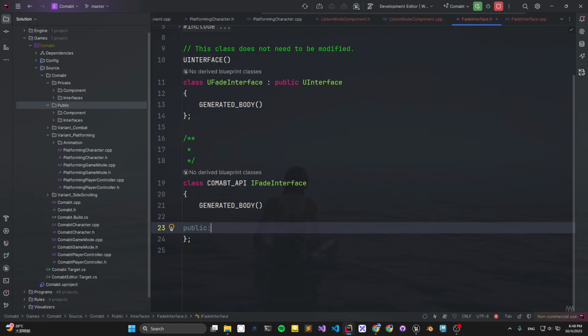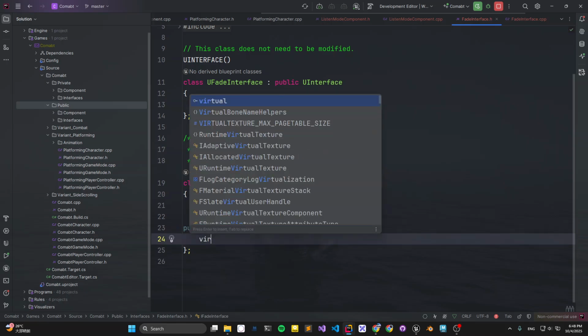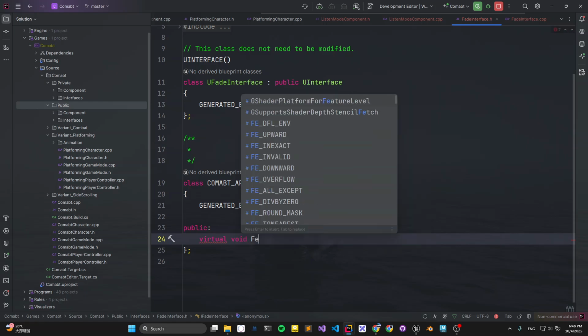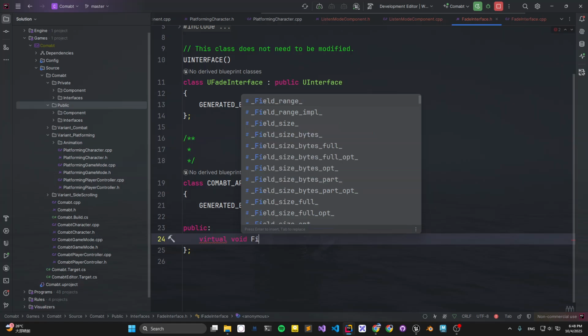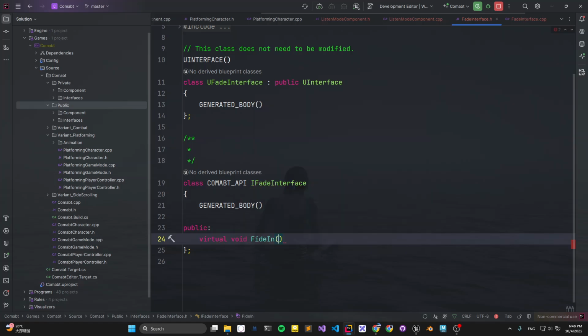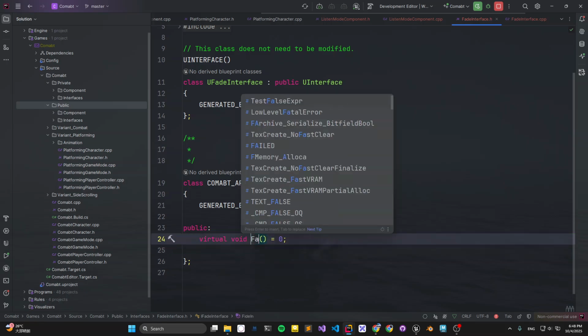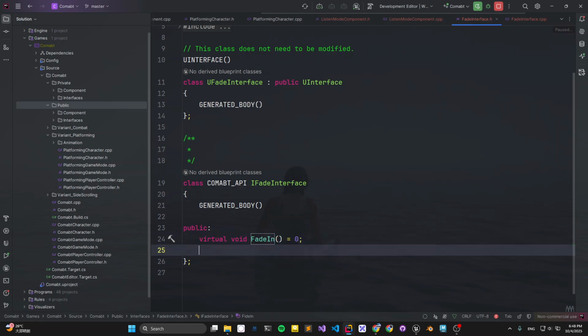Then in it we only need two virtual voids, like fade in and fade out.